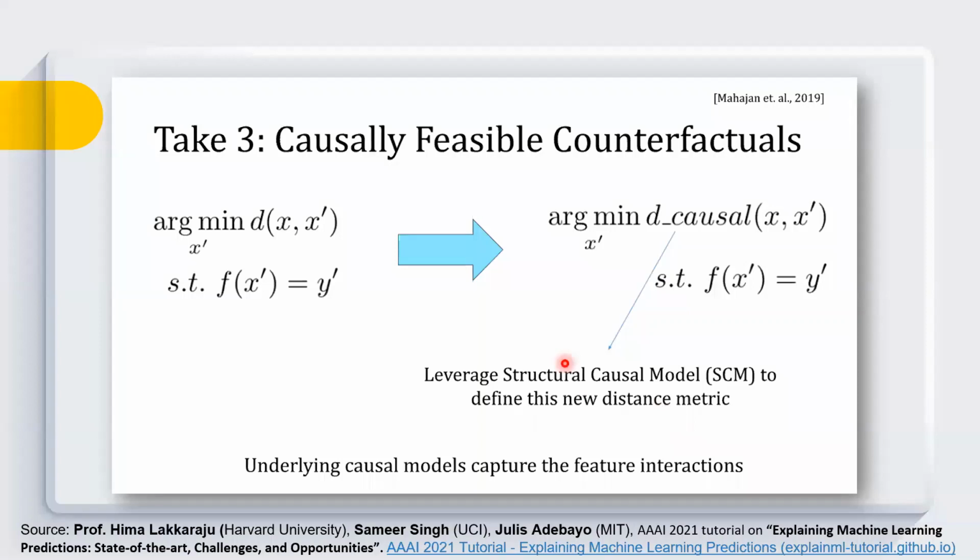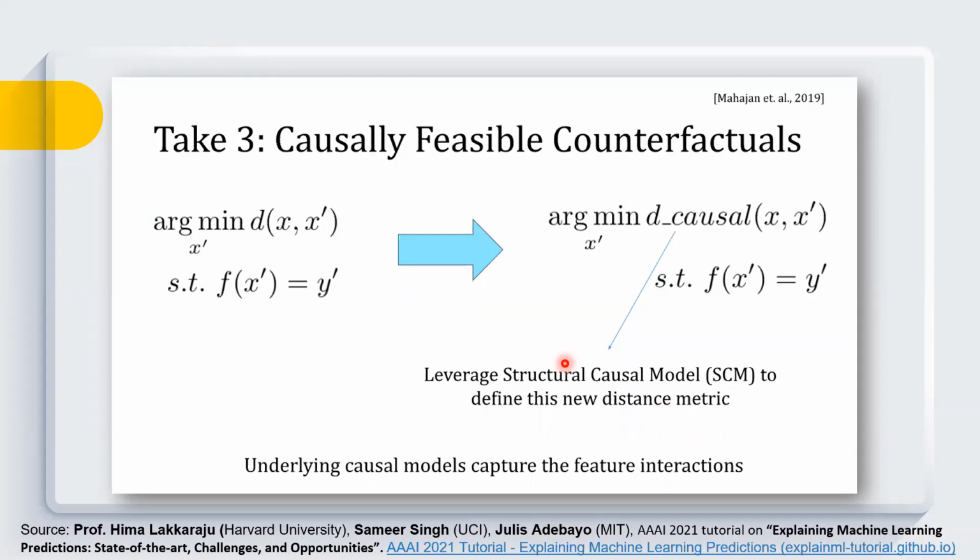And based on the interactions captured by that graph, which carries causal interactions, they're able to refine our predictions, and they're able to consider interaction among those attributes.